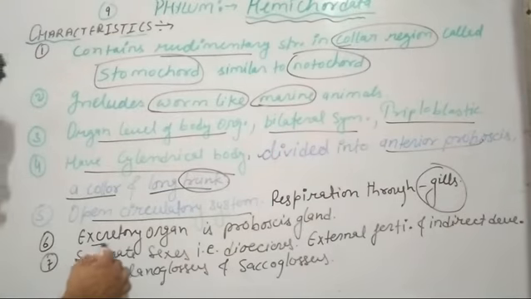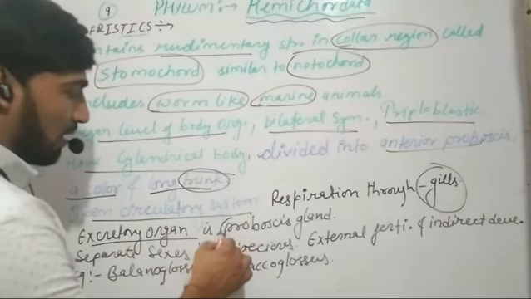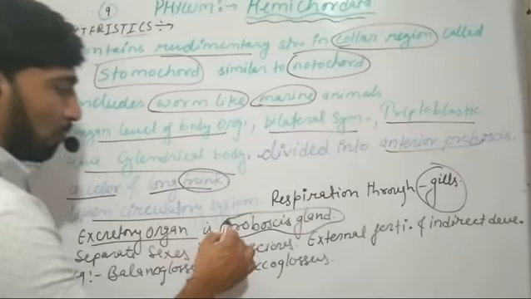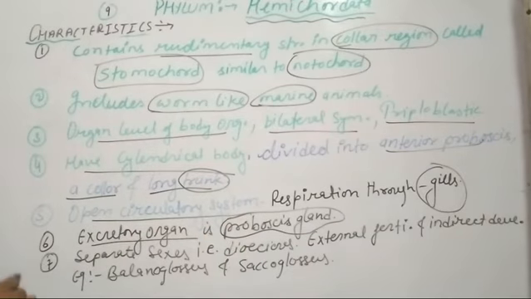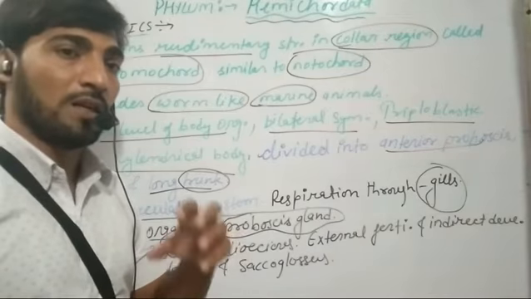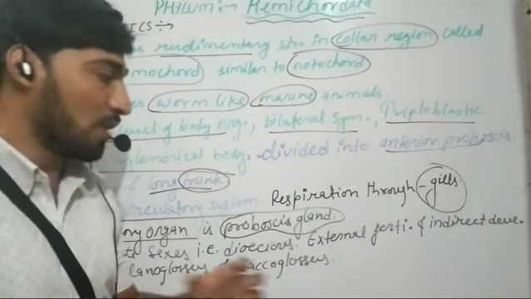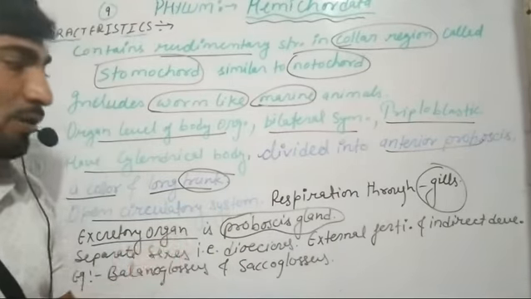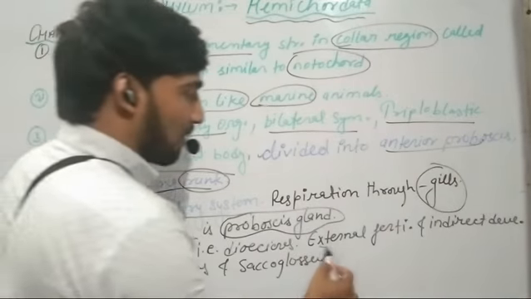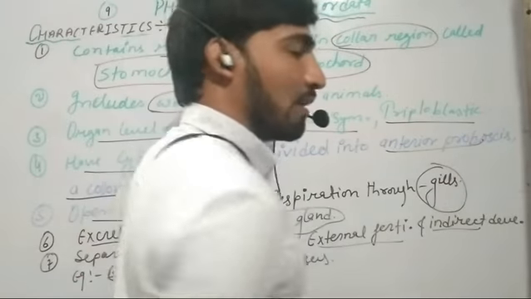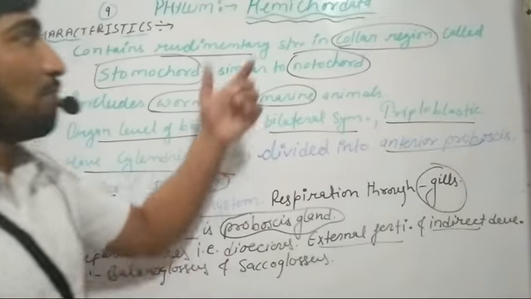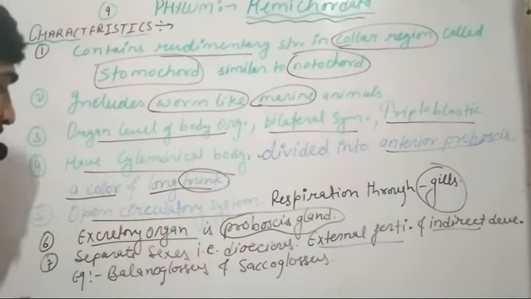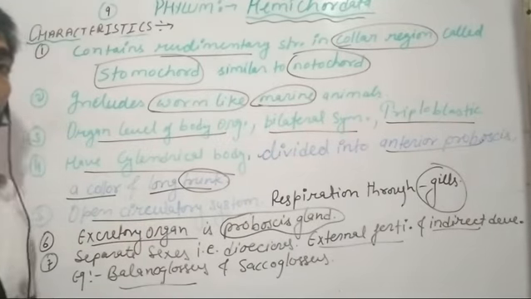Now their excretory organs are usually present in the form of the proboscis gland, and these organisms have separate sexes, that is they are dioecious, and they carry out sexual reproduction with external fertilization and indirect development. The examples of hemichordates include Balanoglossus and Saccoglossus.